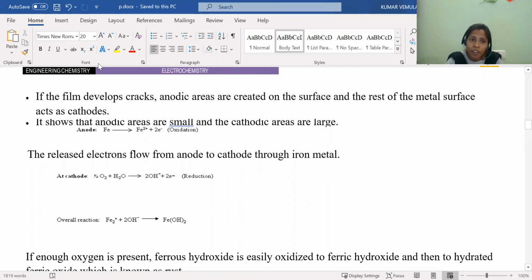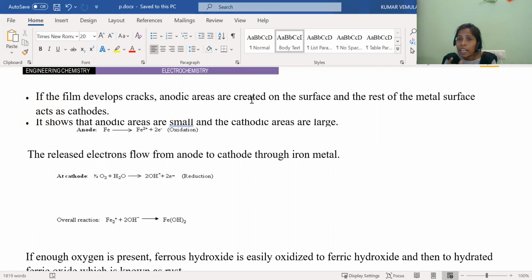If the film develops cracks, if the metal surface has any cracks or pores, anodic areas are created on the surface. When the metal has a very plain, smooth surface, there are no cracks or pores, so there is no anodic area.